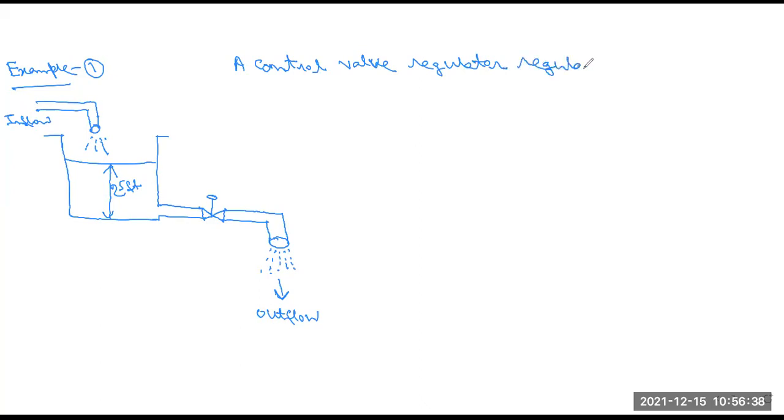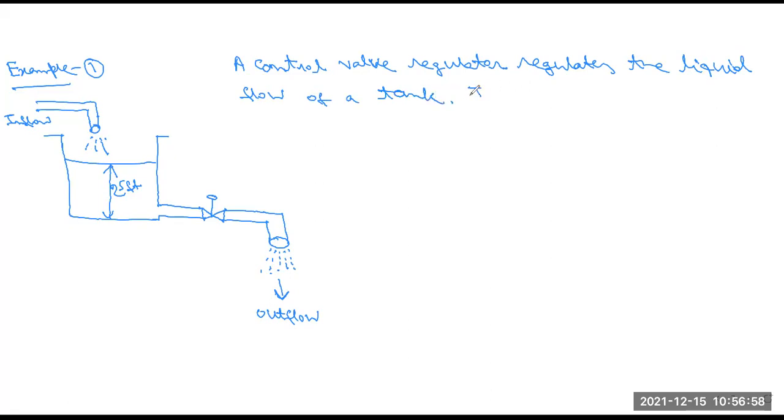A control valve regulates the liquid flow of a tank.